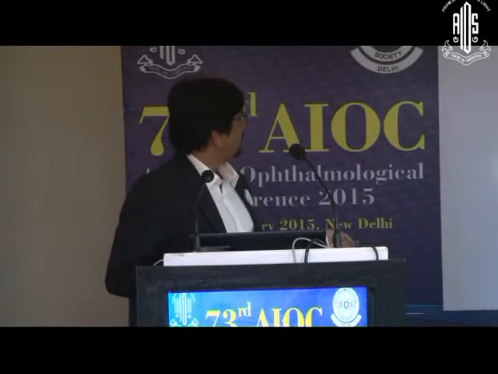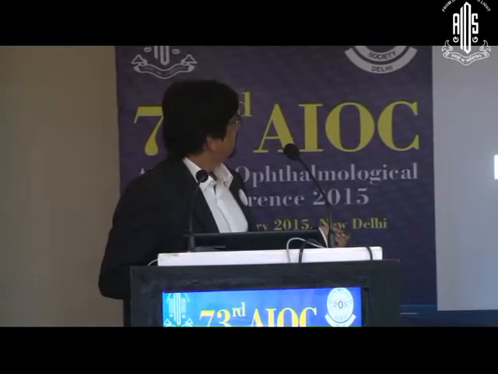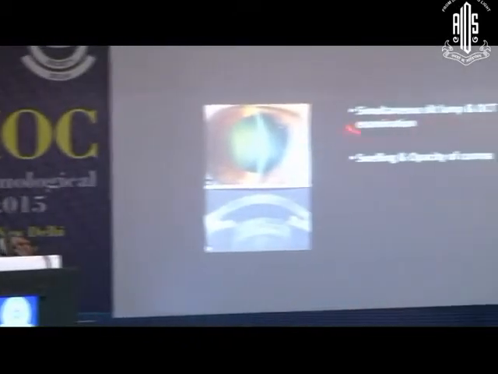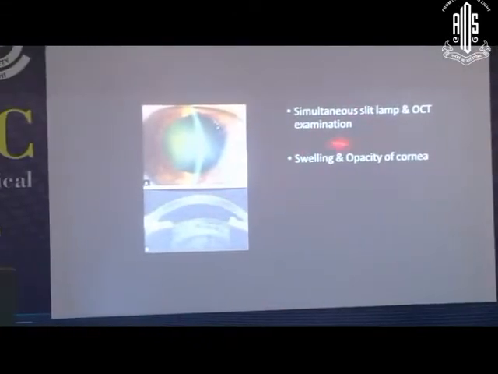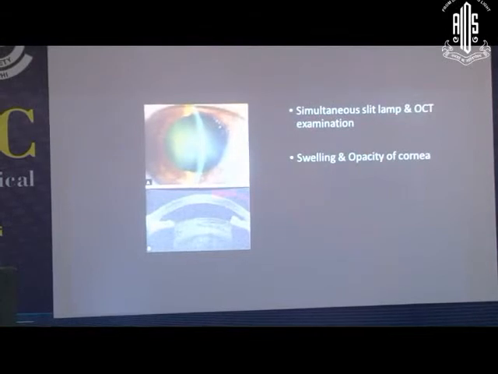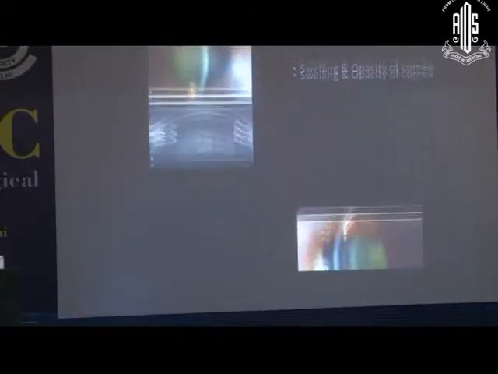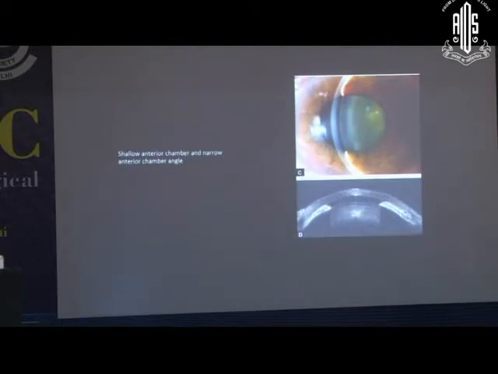This is the peripheral iridectomy picture of the patient, that is an enhanced anterior segment image with iridectomy, and this is a raw high resolution image. You can see the patency of the peripheral iridectomy. Here is a simultaneous SLOCT. You can have a simultaneous slit lamp and OCT examination. Here you can see the swelling and opacity of the cornea, and you are able to detect the shallow anterior chamber and narrow anterior chamber angle as well with this